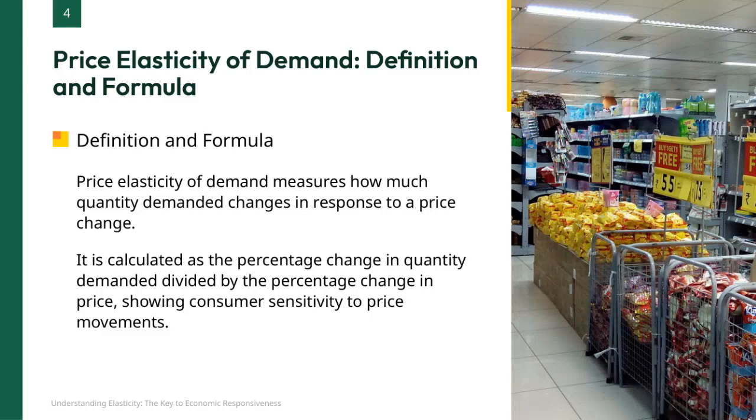Let's take a closer look at what price elasticity of demand actually means. Essentially, it measures how much the quantity demanded of a product changes when its price changes. To put it simply, it tells us how sensitive consumers are to price fluctuations. The calculation is straightforward. You take the percentage change in the quantity demanded and divide it by the percentage change in price. This ratio helps businesses understand whether a price increase or decrease will significantly affect how much customers buy, which is crucial for making informed pricing decisions.